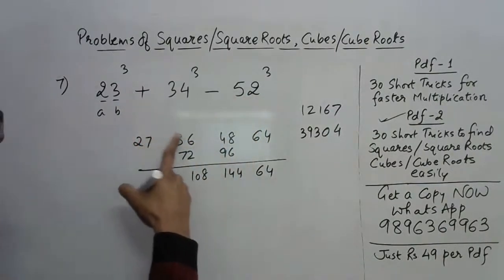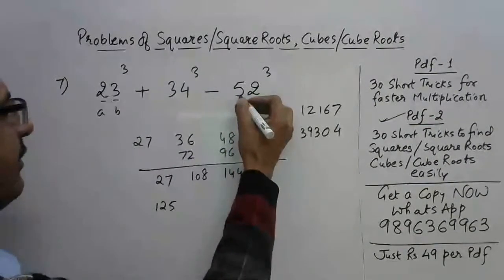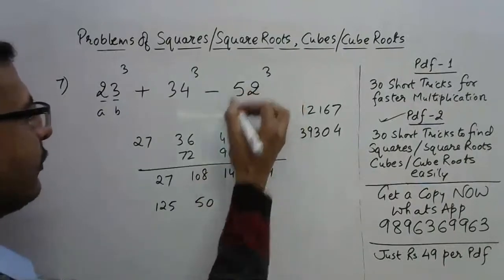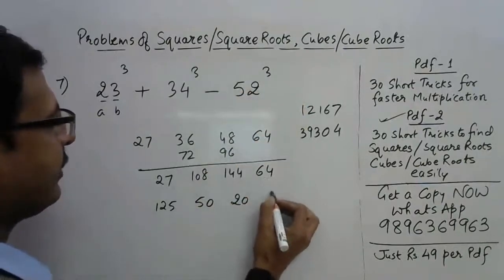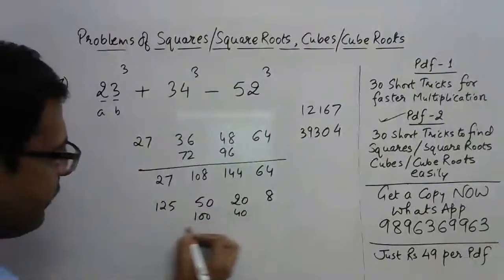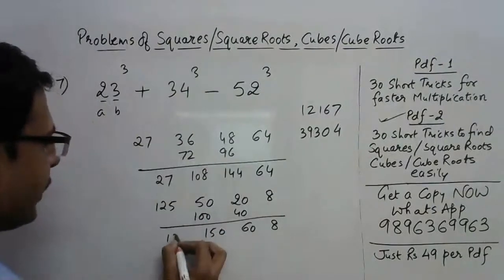a cube plus a square b. Okay. This is 25 into 250. Then we have 4 into 5, 20. And then we have 8. Right? So double this 100, double this 40. So this is 8, 60, 150 and 125.